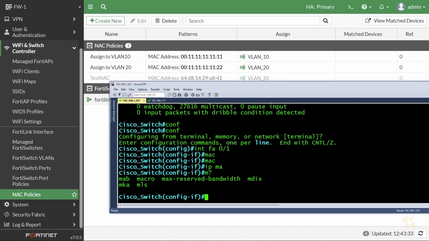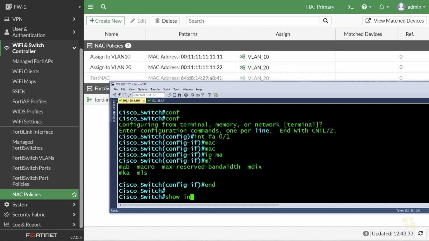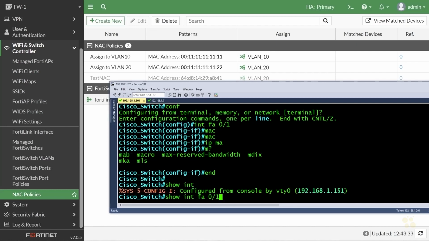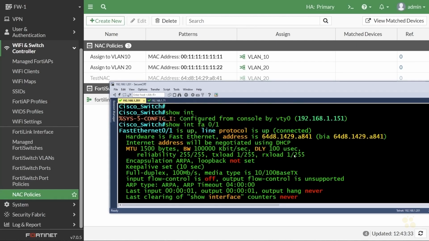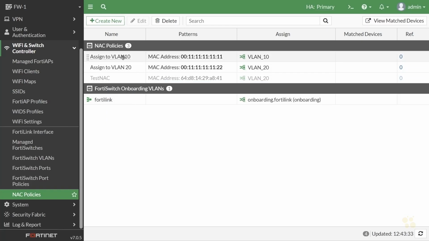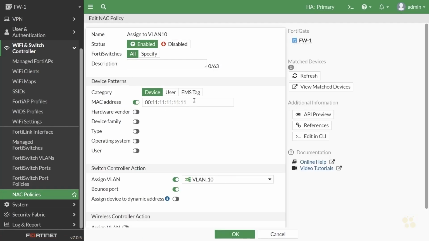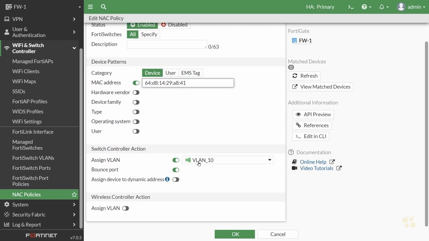All right, let's pivot. Let's do a show interface FastEthernet 0/1 again. And I'm just going to go ahead and use this MAC address that it currently has. So let's modify our policy a little bit. So I'm going to go ahead and copy that. Let's go modify our assigned to VLAN 10 policy. And we'll say if your MAC address equals this, I'll just paste it in. And then I'll put in the colons in the format that Fortinet wants it in. All right, so if that's your MAC address based on this NAC policy, then it's going to automatically assign that port to VLAN 10. So we'll go ahead and click on OK.